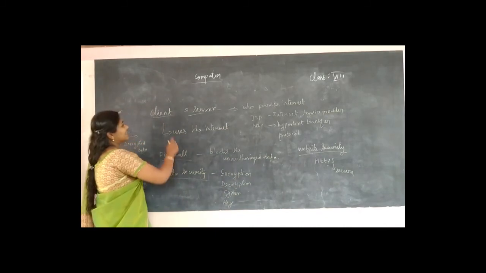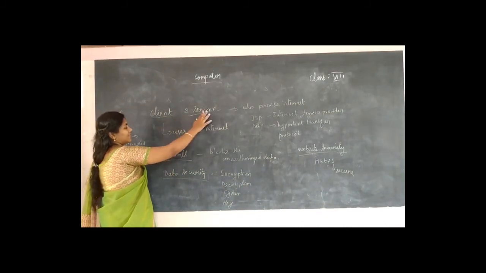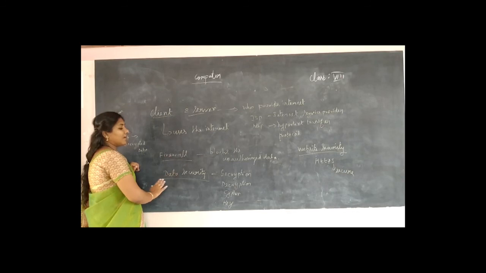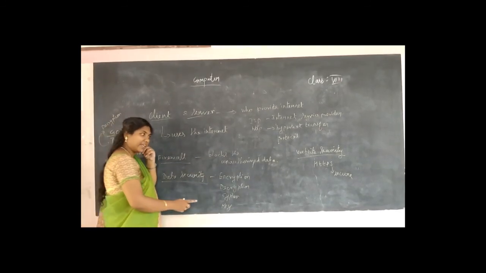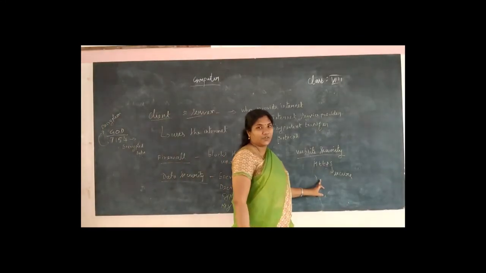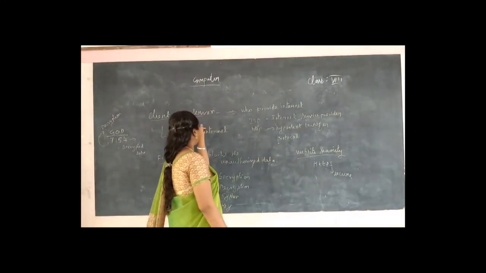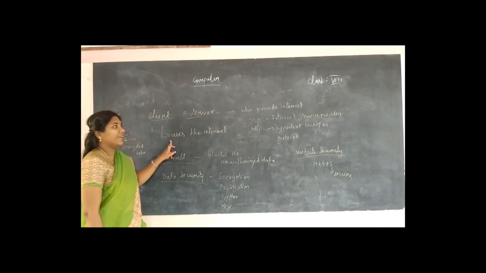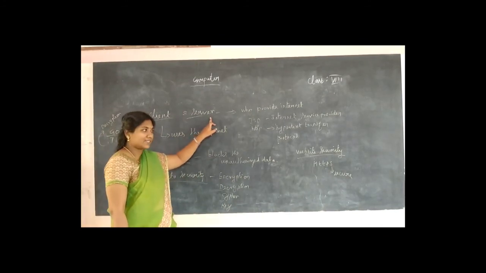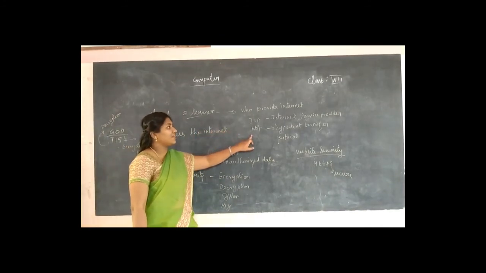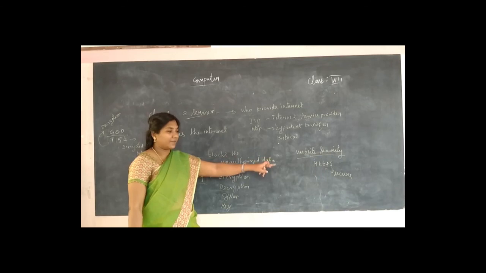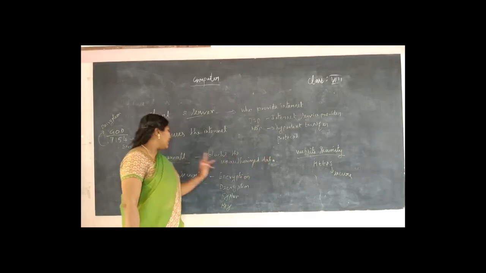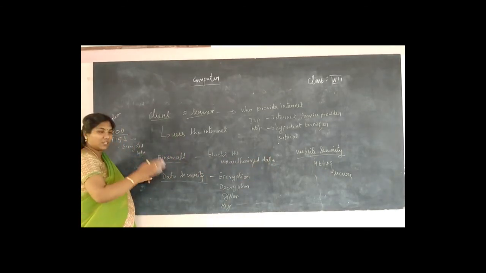Okay, so far we have learned about the cloud, who is a client, who is a server, what is a firewall, what happens in data security, and the last one is website security. The client is the one who gets the internet and the server is the one who provides it. Some examples are ISP, internet service provider, and hypertext transfer protocol. Under website security you will have HTTPS, where the S stands for secured. Next, firewall blocks the unauthorized data.